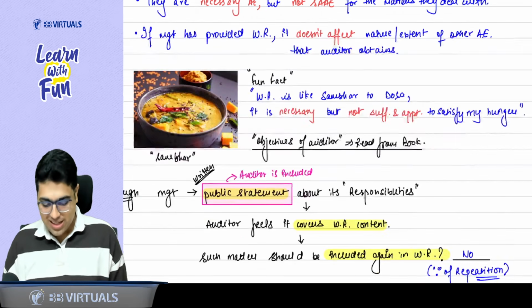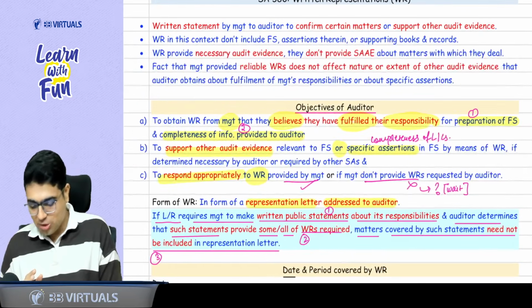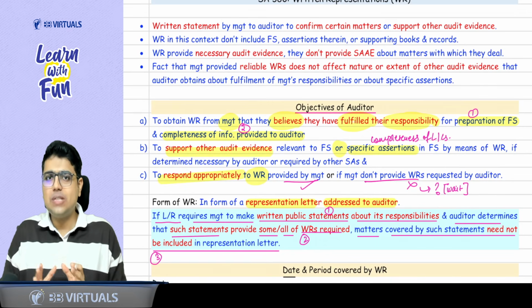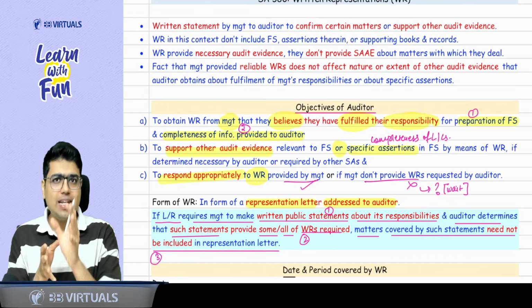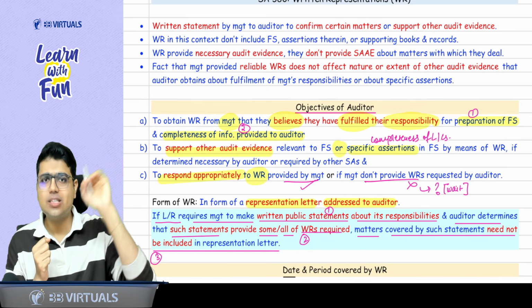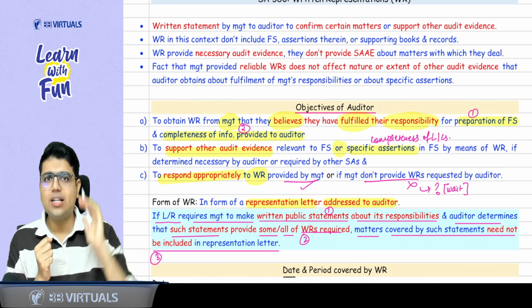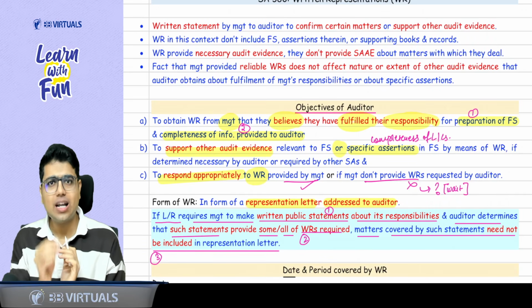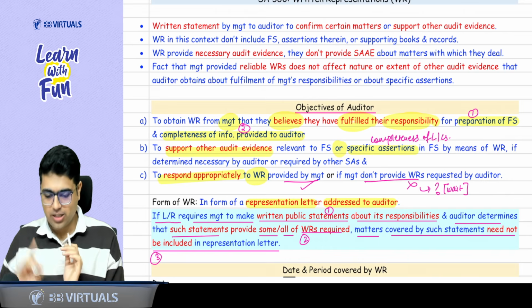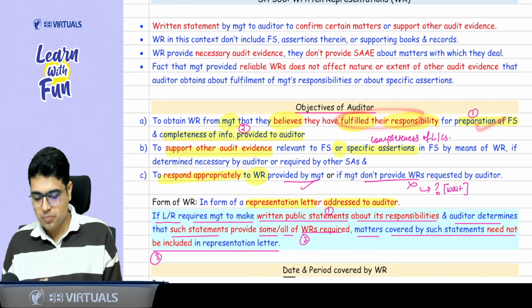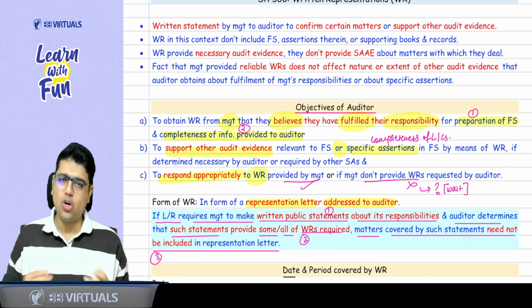Now, next topic is objective of auditor. Very easy topic, you just need to understand. What are the three objectives of the auditor? The first objective is taking the written representation that management has fulfilled their responsibility. What are the responsibilities? To prepare the financial statement, to put proper internal controls so that there is no material misstatement. And the last thing is, all the transactions should be disclosed in the financial statement. So first thing is, management believe their responsibility for preparation of financial statement and providing complete information to the auditor.